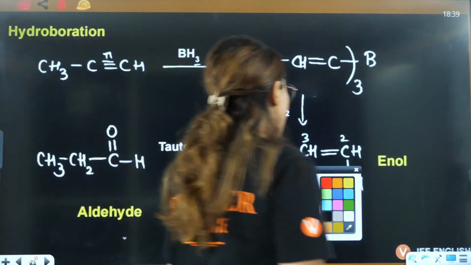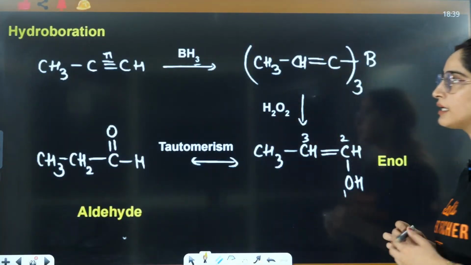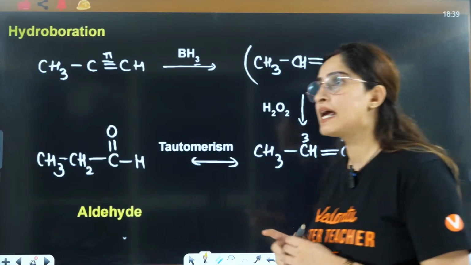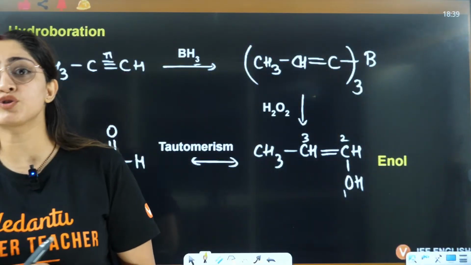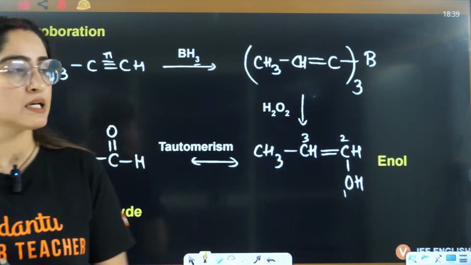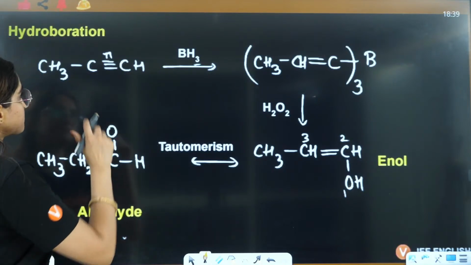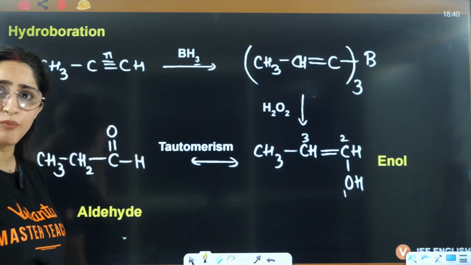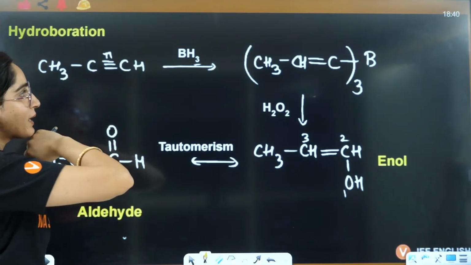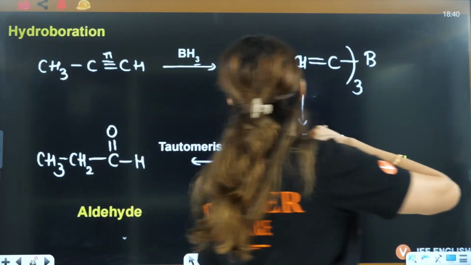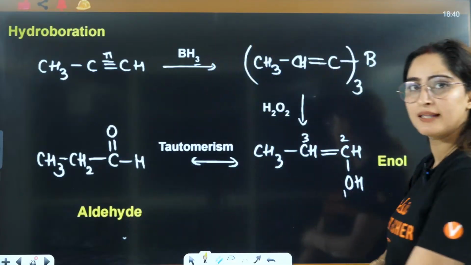Now, do you remember there was another reaction that we discussed in alkyne, that was the hydroboration reaction. In hydroboration, you had 2 pi bonds there, here you have 3 pi bonds. And you have borane, BH3, that is diborane.